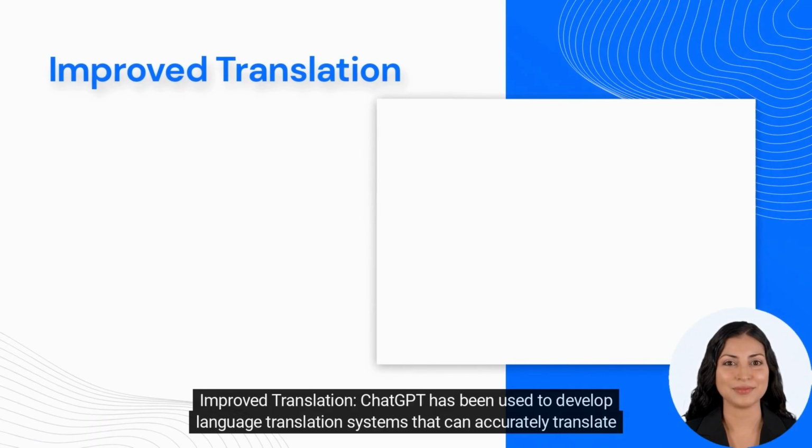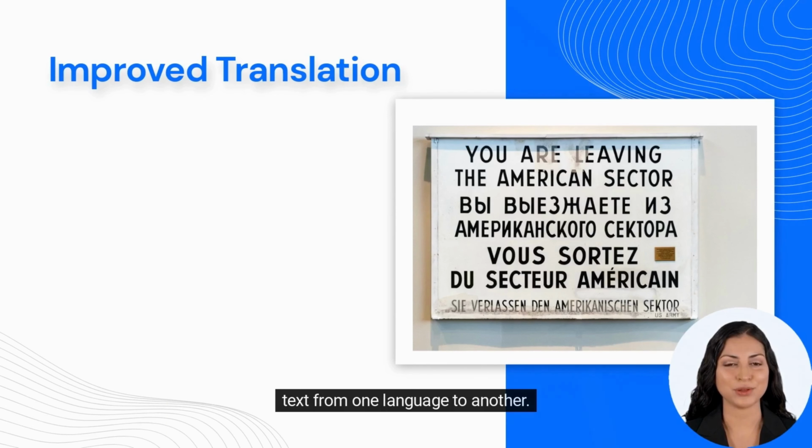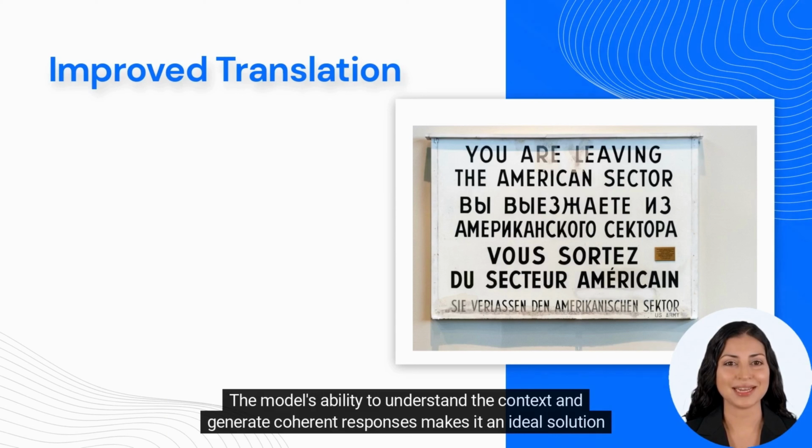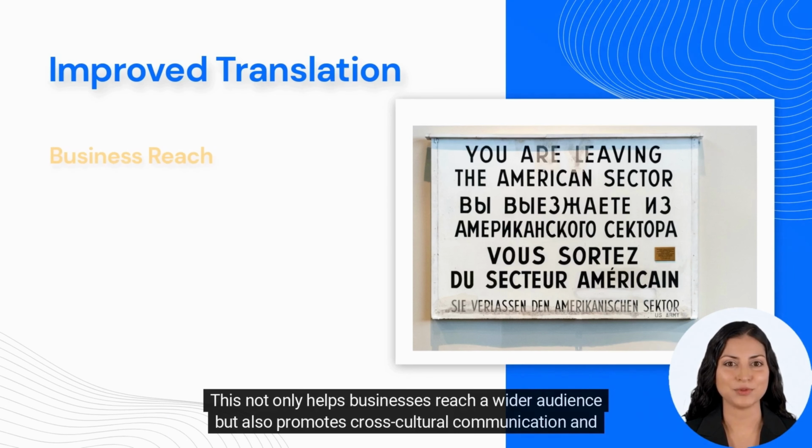Improved translation. ChatGPT has been used to develop language translation systems that can accurately translate text from one language to another. The model's ability to understand the context and generate coherent responses makes it an ideal solution for improving the accuracy of language translation systems. This not only helps businesses reach a wider audience, but also promotes cross-cultural communication and understanding.